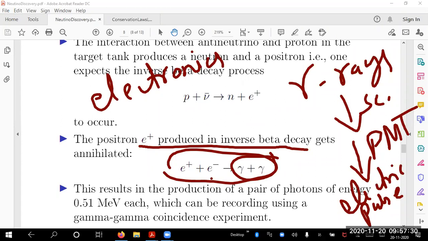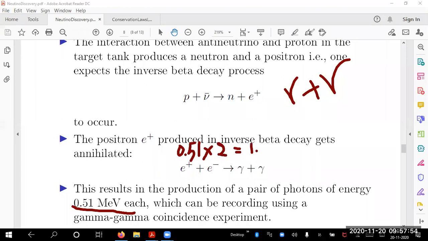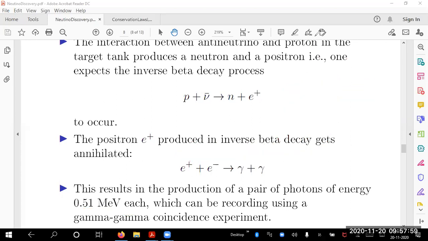Remember, gamma rays are required to be detected. Where do they get produced? This positron gets annihilated with an electron inside the tank. It gives you 2 photons. Each of the photons has energy 0.51 MeV, because the rest mass energy of the positron and electron is 0.51 MeV each. So you get 1.02 MeV shared between 2 photons. That is the expected process. So the result is the production of a pair of photons of energy 0.51 MeV each, which can be recorded